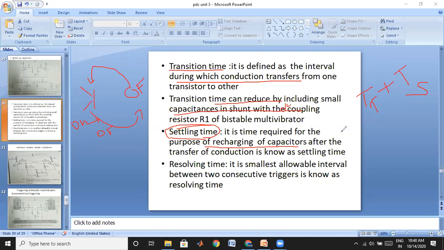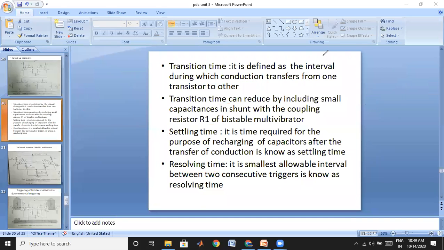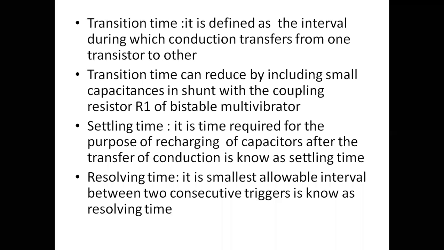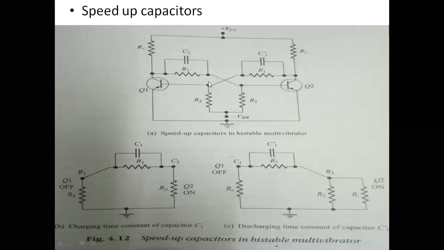The next one is the resolving time. Resolving time is the time interval between two triggering pulses. Suppose I apply a triggering pulse at t equal to 0.